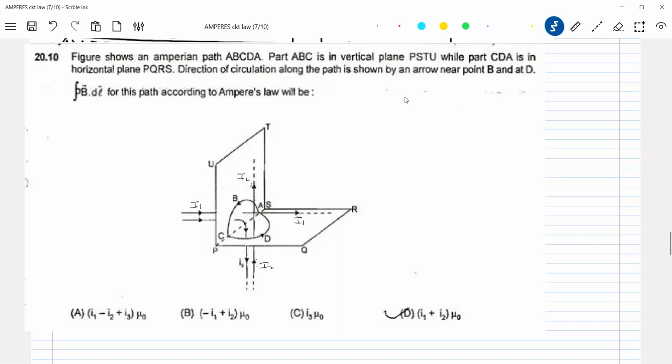The law is very easy. The only thing is you should know how to use it, and that too the initial part. Once you come to know the meaning of that and how to take it, the rest is all very easy, similar to Gauss law.